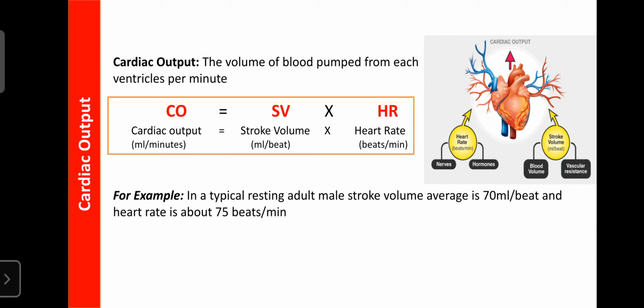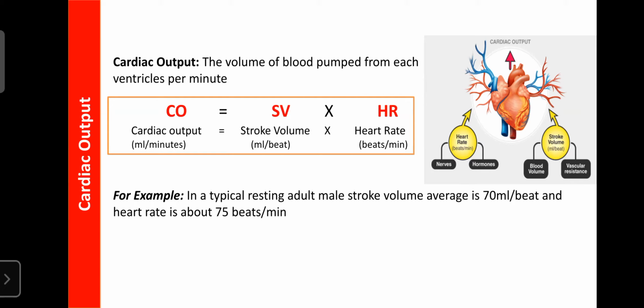So for athletes, the stroke volume varies. They have a maximum of around 130 ml per beat. That is the stroke volume in athletic people. That is one of the natural phenomena by which the demand of the muscles is fulfilled in athletes.